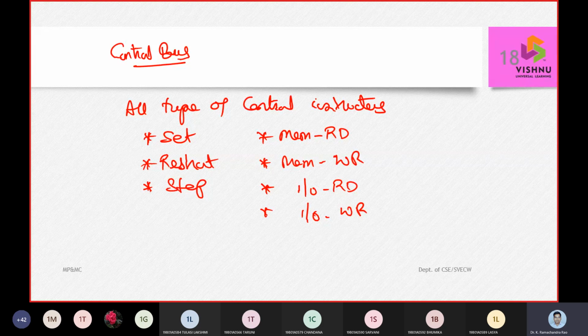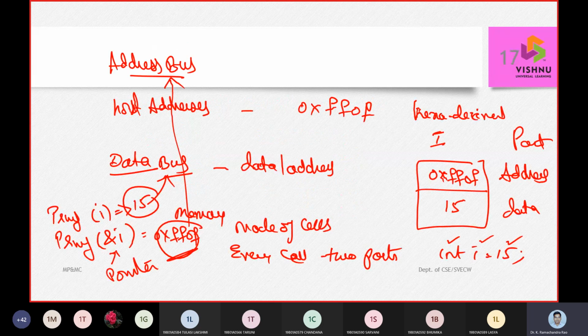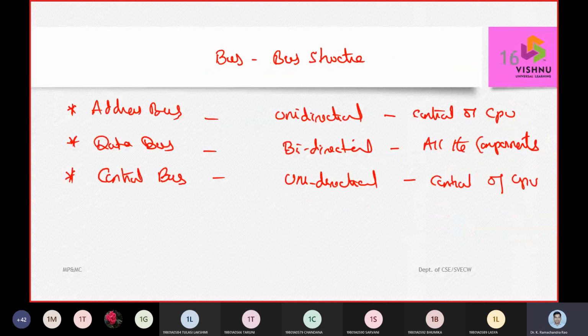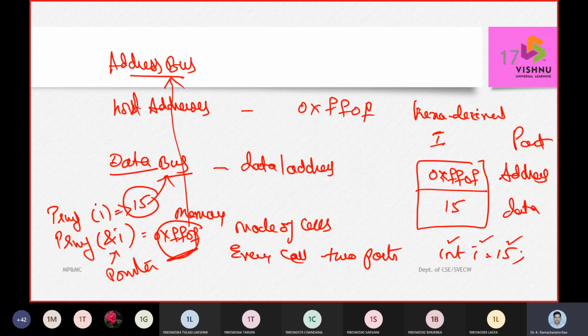So when we are talking about a microcomputer, the first and foremost thing we should understand is the control unit. Next, the arithmetic logic unit. Next, the microprocessor, thereby the word length, thereby the address bus, data bus, and control bus, followed by the converters.